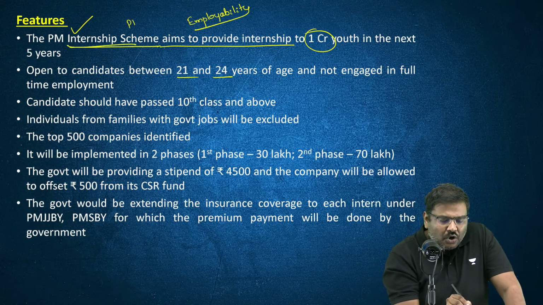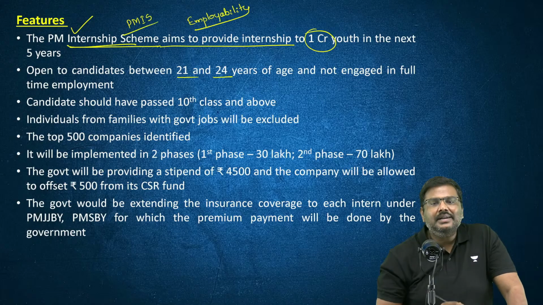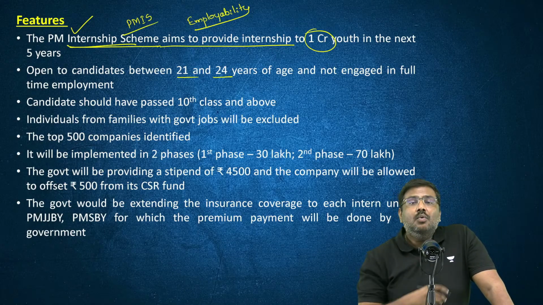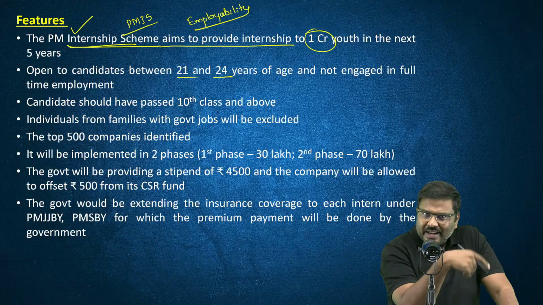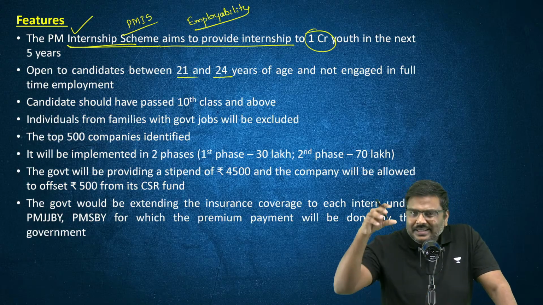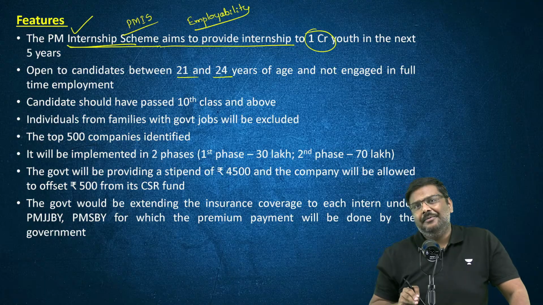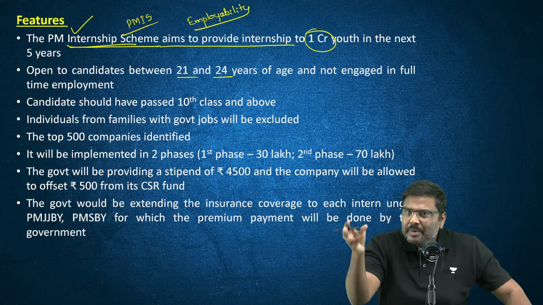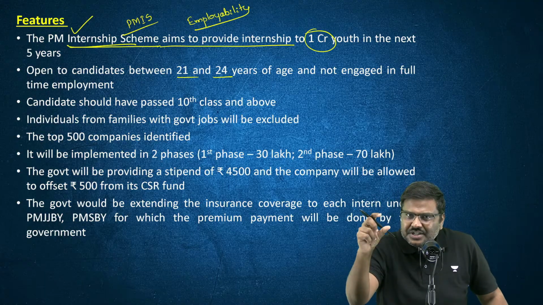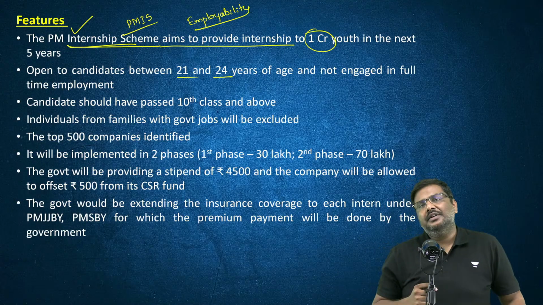I'll start using the short form now, PMIS, PM Internship Scheme. Now, what is the importance of this? 1 year training will be provided, and these people will be trained by the companies in India. The private sector companies will be providing the internship of 1 year under this initiative.